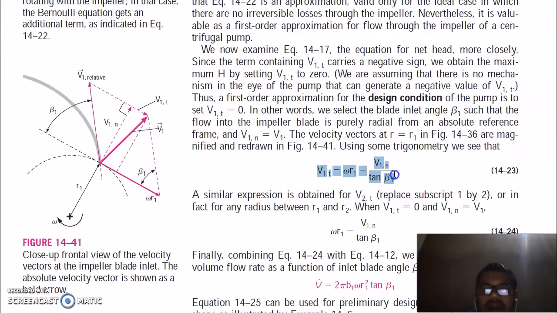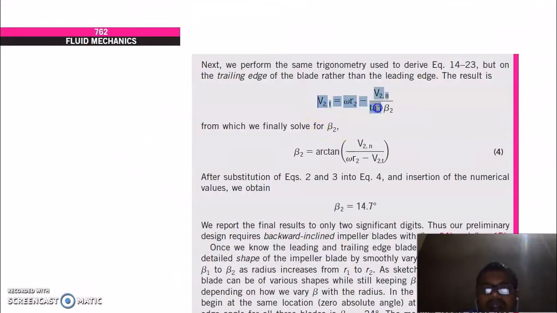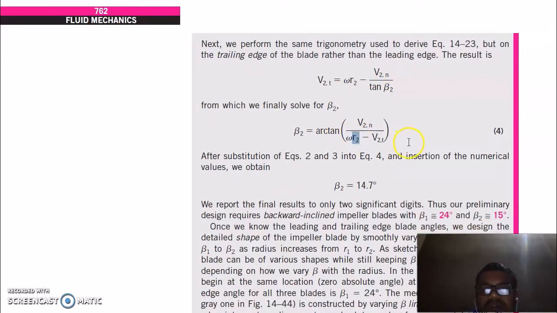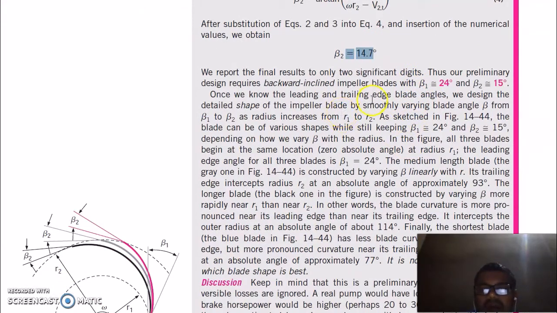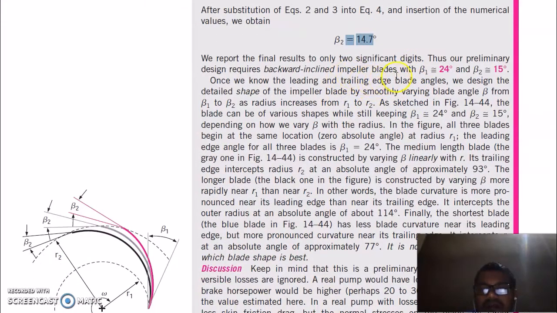We get this equation here, and from here you can find beta 2. So beta 2 here is 14.7 degrees. Our inlet angle is 24 and the outlet is about 15, so this is a backward inclined impeller.